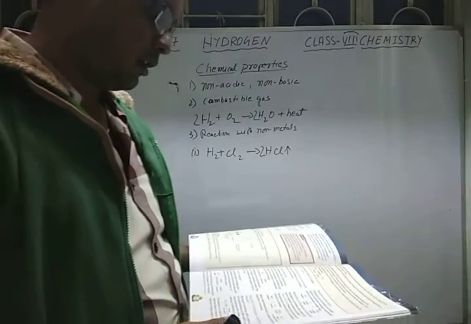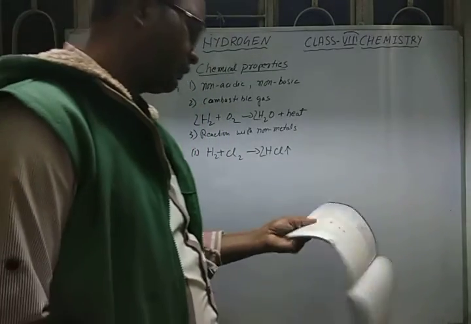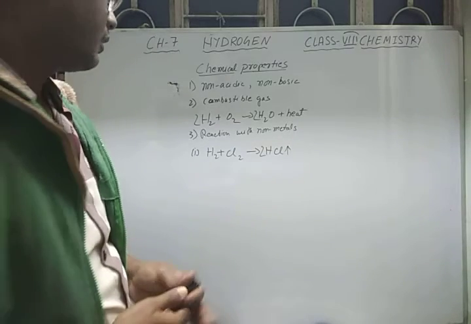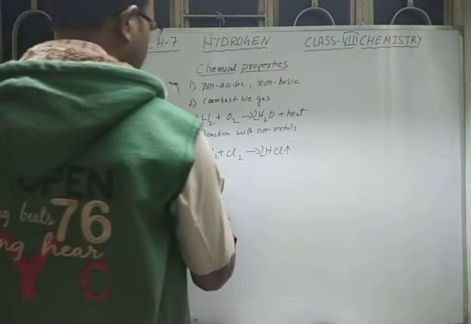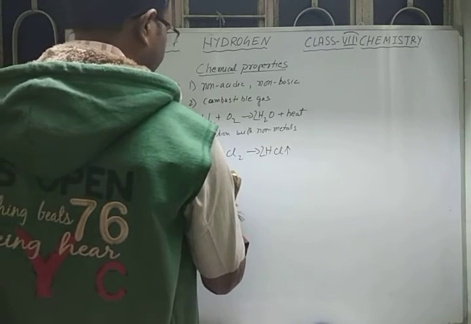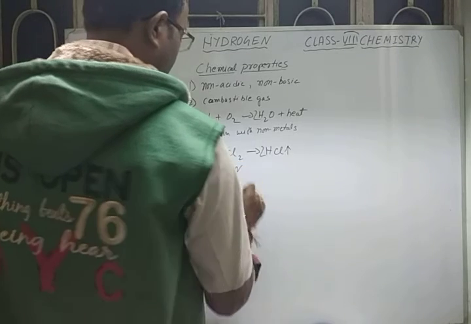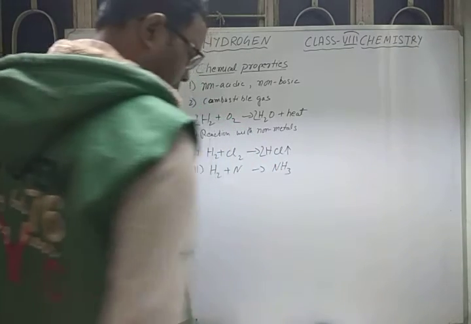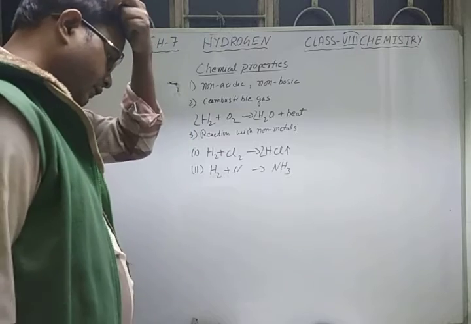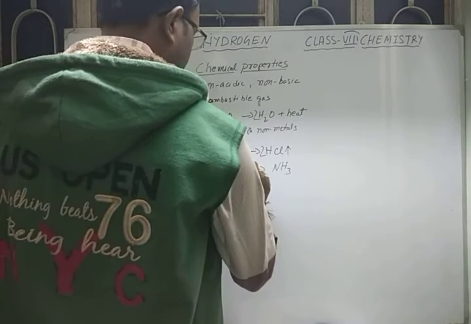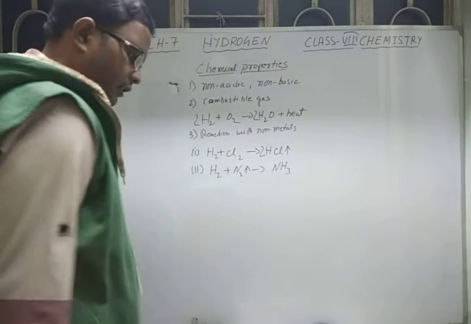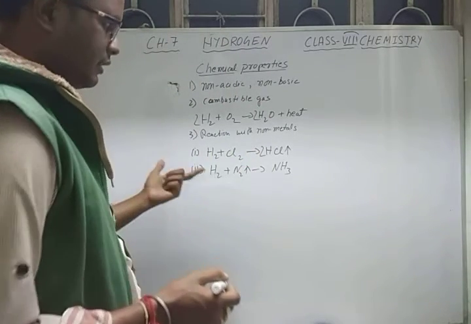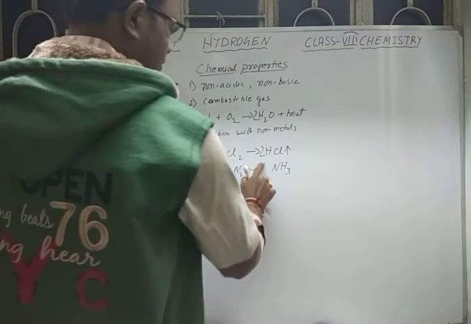Now the next reaction is hydrogen with nitrogen. As you already know from the previous classes, hydrogen reacts with nitrogen to form ammonia gas, NH3. So hydrogen with nitrogen, N2, gives NH3. But for this reaction we need special conditions also.